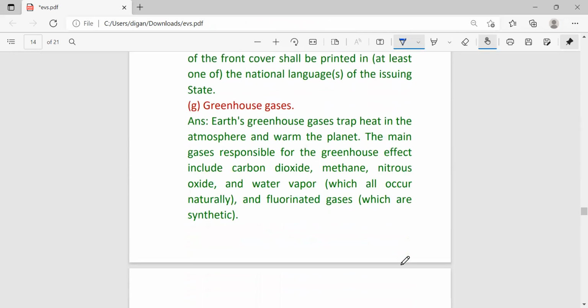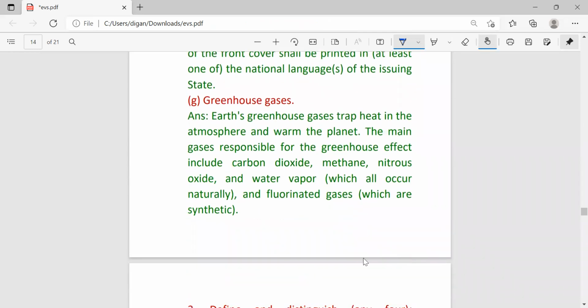Next, greenhouse gases. Earth's greenhouse gases trap heat in the atmosphere and warm the planet. The main greenhouse gases responsible for the greenhouse effect include carbon dioxide, methane, nitrous oxide, and water vapor, which all occur naturally, and fluorinated gases, which are synthetic. So sometimes the question may ask, what are the main four greenhouse gases? Then you have to write carbon dioxide, methane, nitrous oxide, and water vapor.